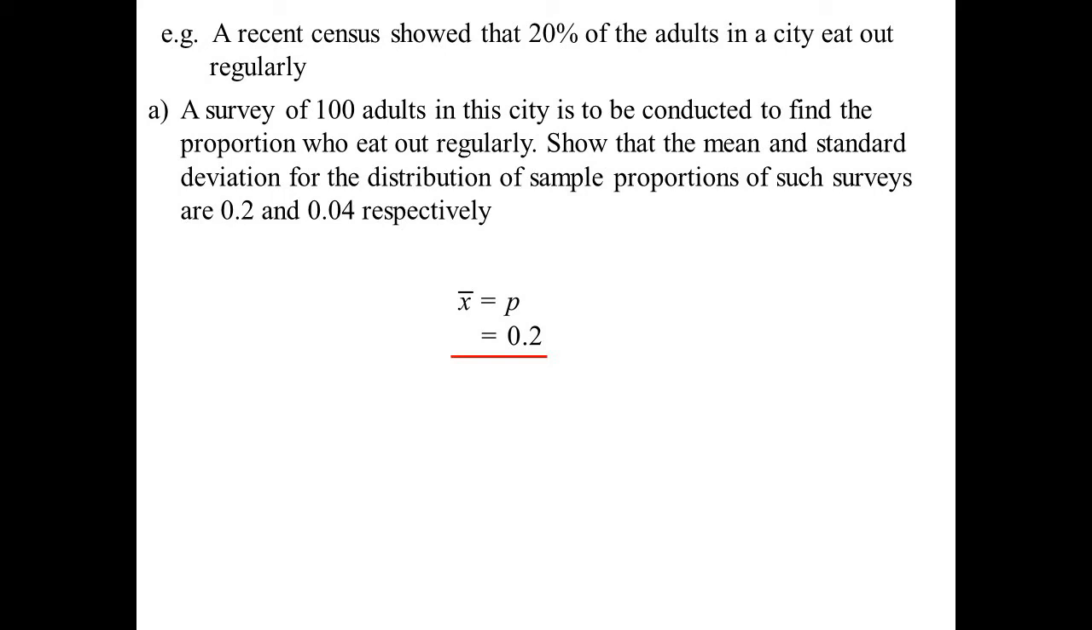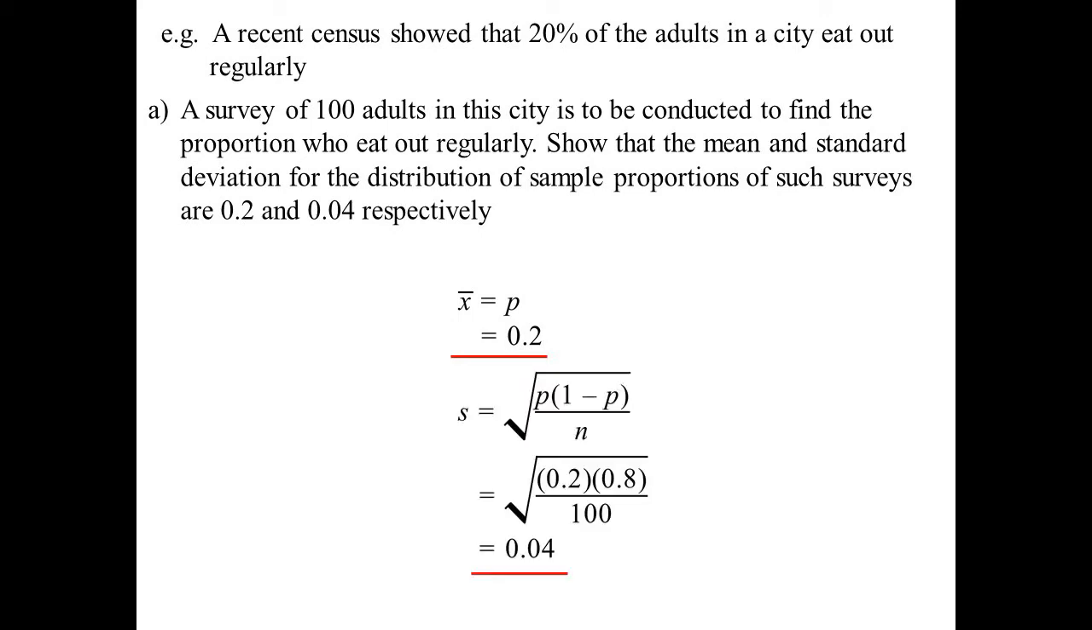20% of the adults eat out regularly, so that is what I am expecting. That's why I think it was important here to write that X bar is equal to P, because if I just wrote down 0.2, well, that's the answer they gave me. So I've got to show that I know how I got that answer. By simply saying it's equal to P, the probability of the population. Remember, P was the population proportion.